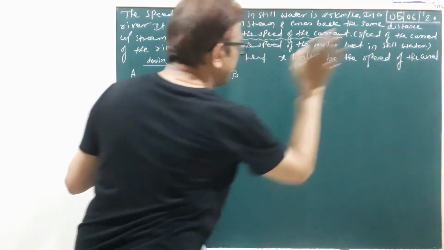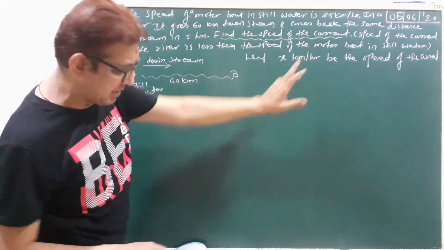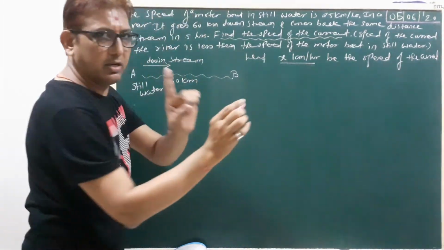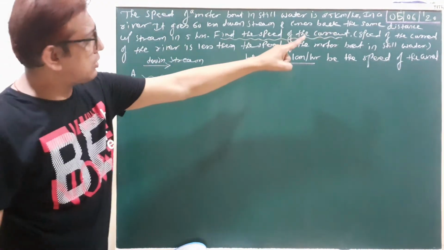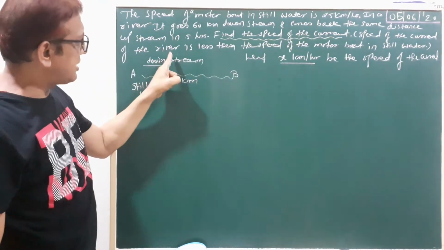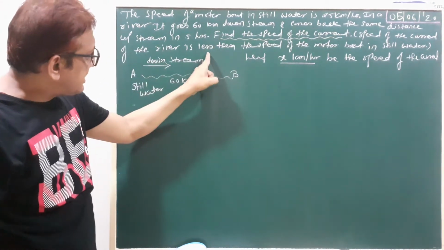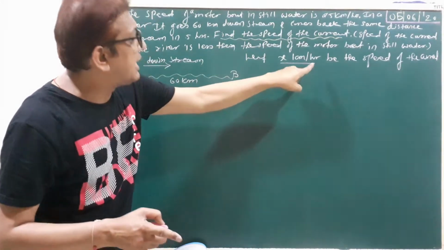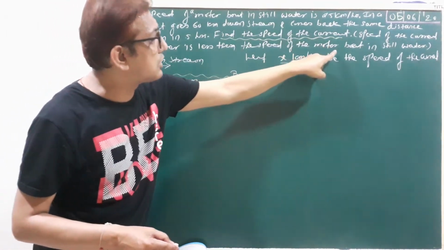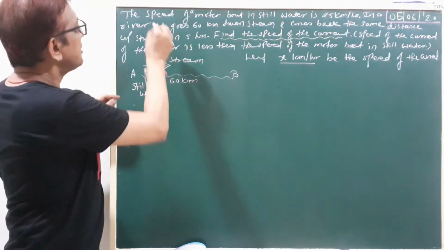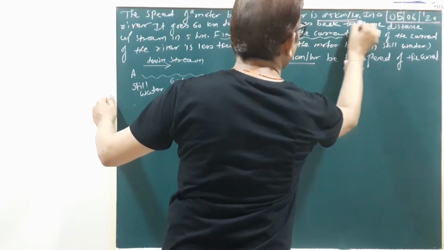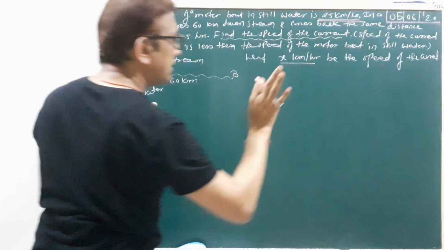Look at the last statement. The speed of the current of the river, x km per hour, is less than the speed of the motorboat in still water. The speed of the motorboat in still water is 25 km per hour.